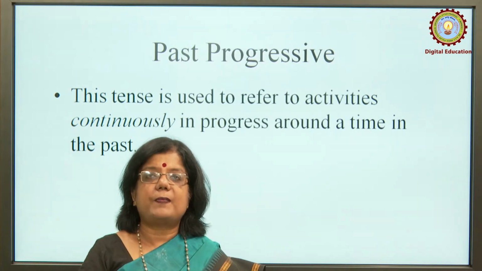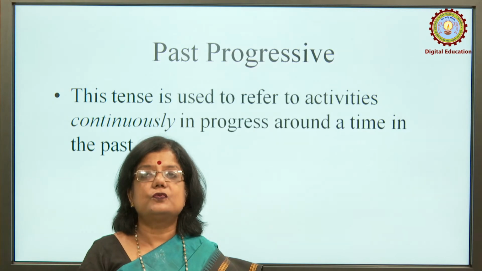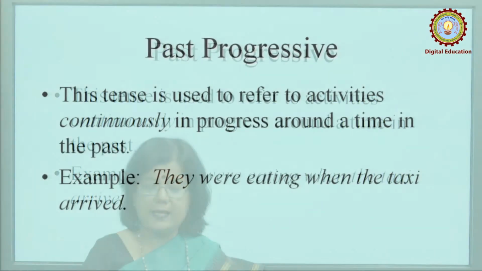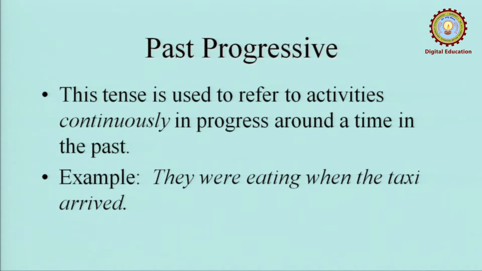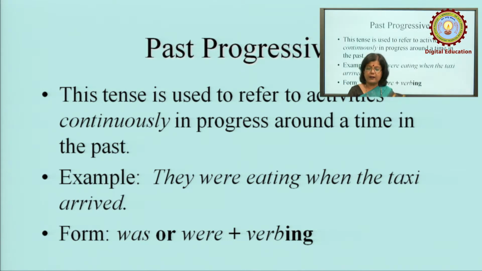Past progressive or past continuous tense, again it is the same case. This tense is used to refer to activities continuously in progress around a time in the past. Example, they were eating when the taxi arrived. The form which has been used here is was or were plus ing form of the verb.